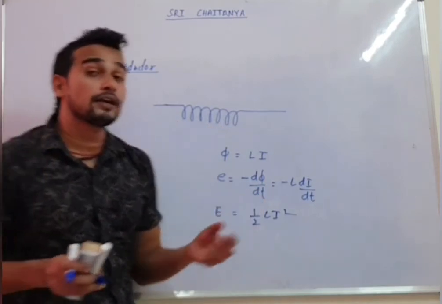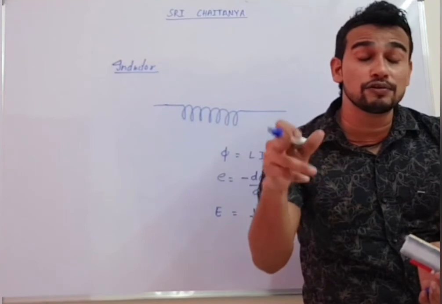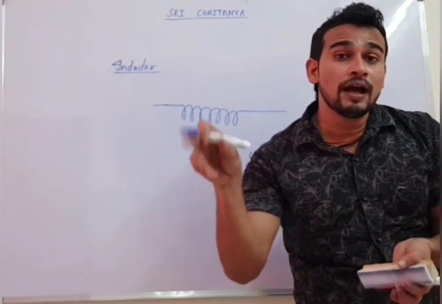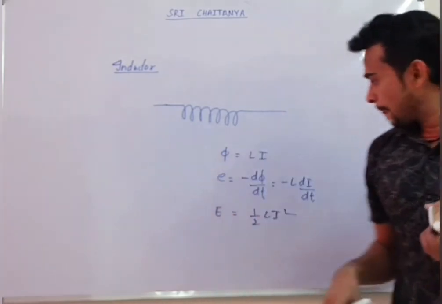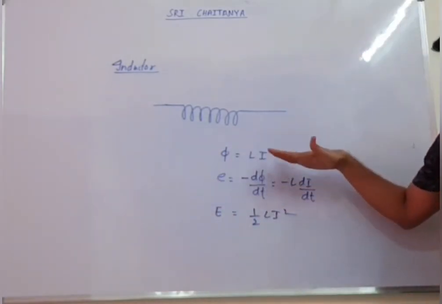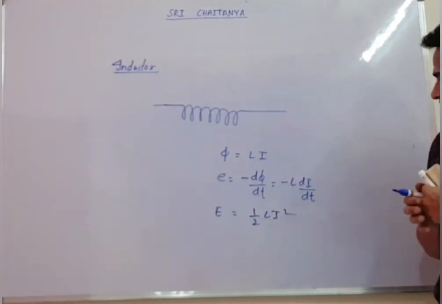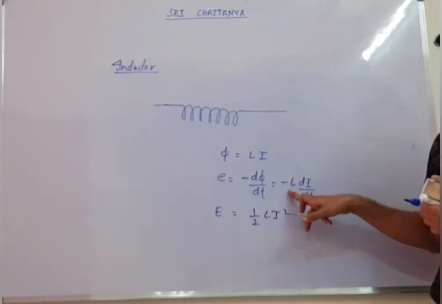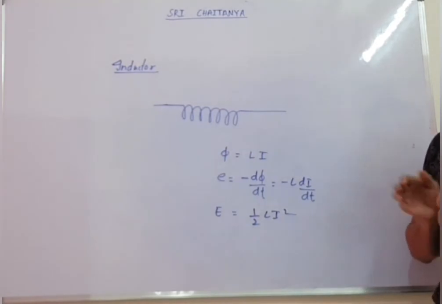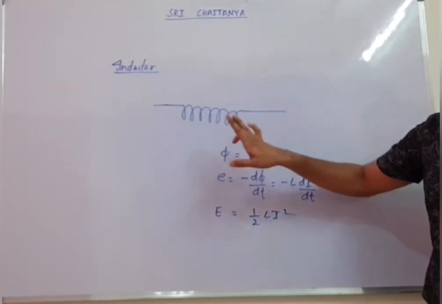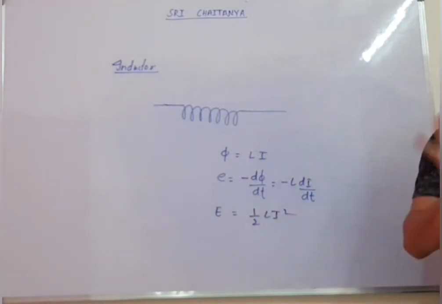So you tell me, for an inductor what is phi? Phi equal to Li. What is induced EMF? Minus L into di by dt. What is energy stored in the inductor? Half L into I square. Now how are questions asked from here? We talk about some numericals and how this induced EMF comes. Always remember which end will be high potential and which will be low potential. Just see how questions are asked, I will tell you.